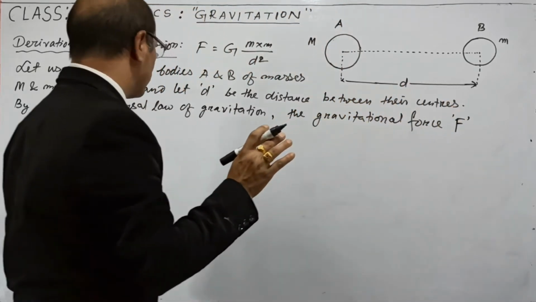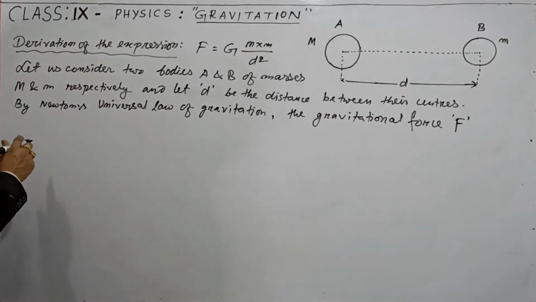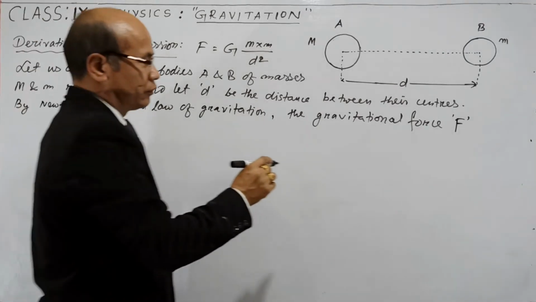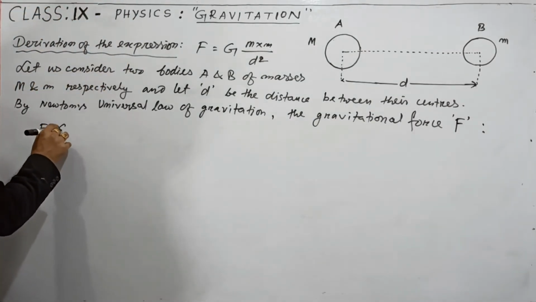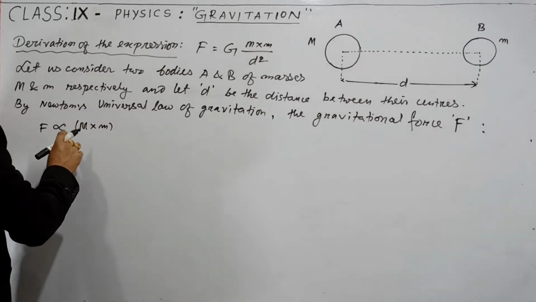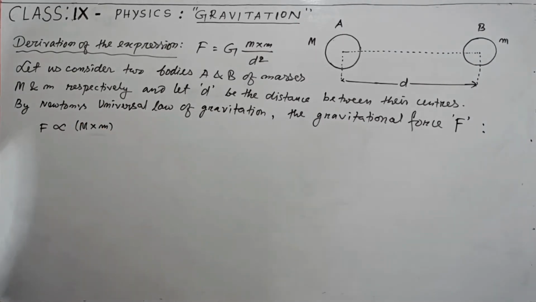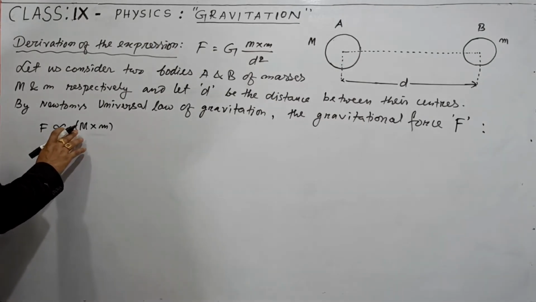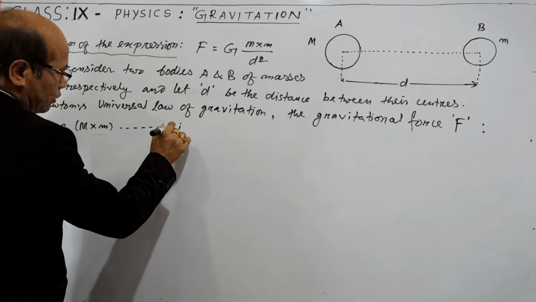And according to Newton's universal law of gravitation, that gravitational force F, you can write like this: F directly proportional to the product of their masses, capital M into small m. This represents the product of their masses. So this gravitational force F is directly proportional to the product of their masses. It is given already in Newton's universal law of gravitation. You call it relation number 1.